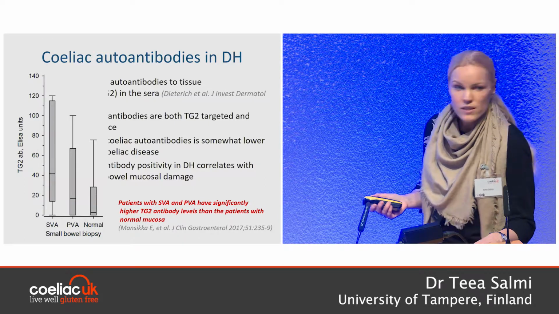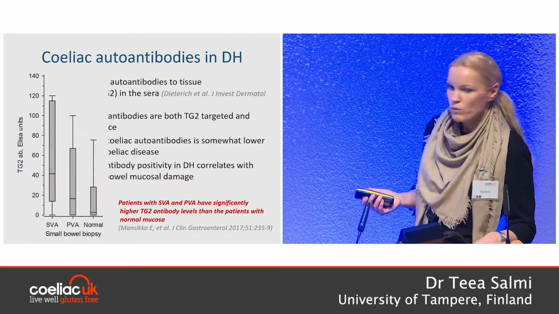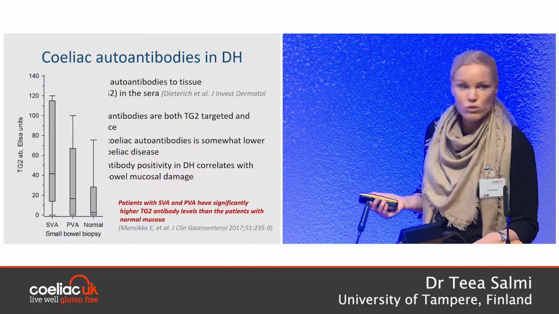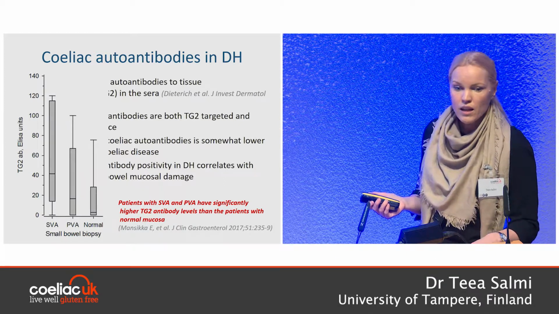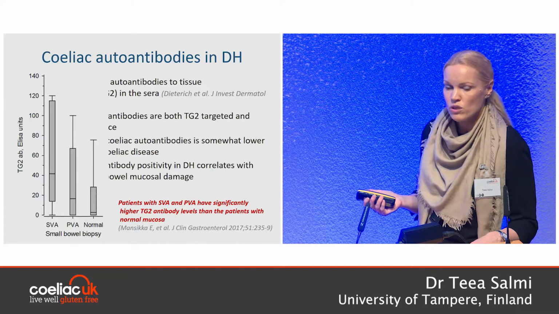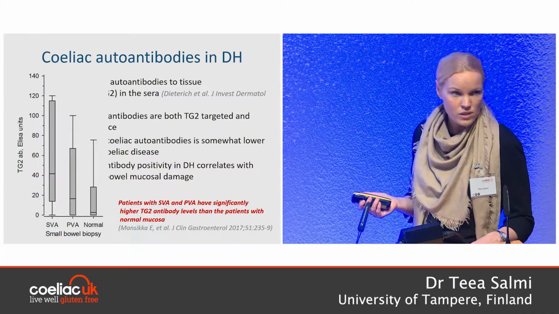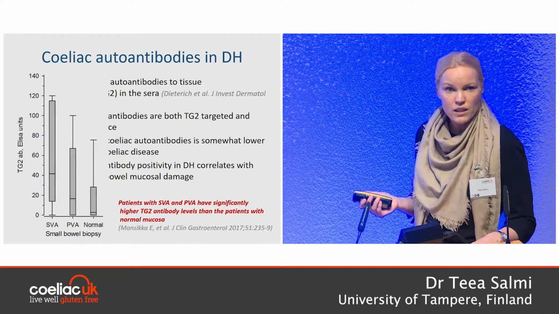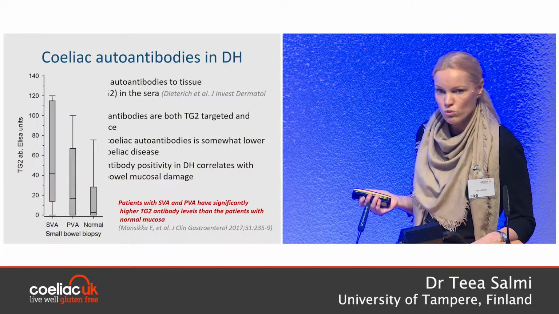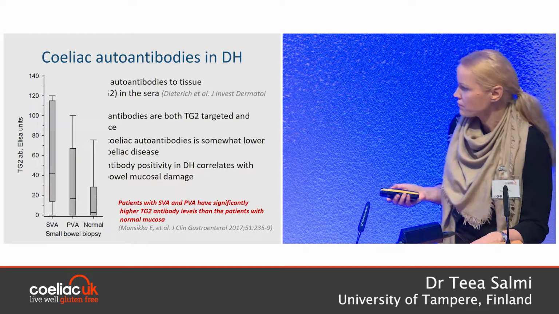As you remember, I said that a quarter of dermatitis herpetiformis patients have normal small bowel mucosa at the time of the diagnosis, and it's quite possible that these patients have negative celiac autoantibodies in the serum. So negative celiac autoantibodies in the serum do not exclude dermatitis herpetiformis.